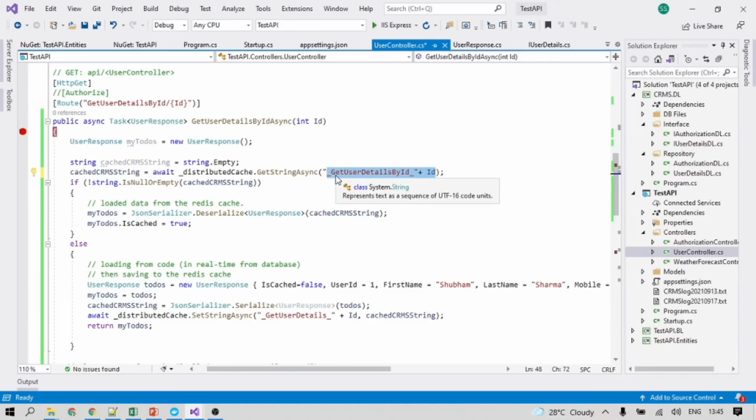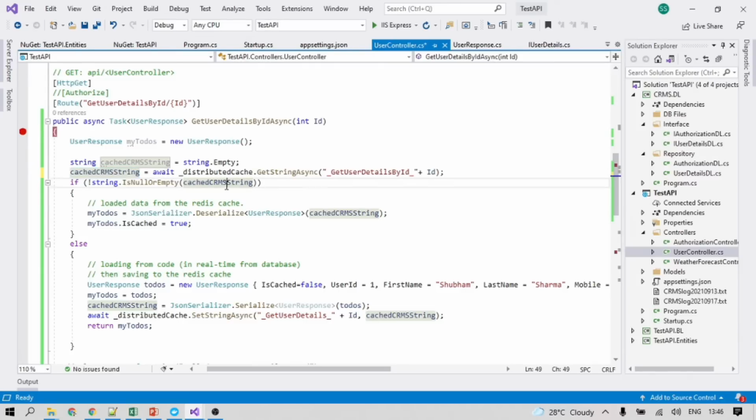If it exists, this call will get the data for this key. Once the data is coming for this key, it means this data has already been cached and is available in the Redis cache. We are binding this data to the cached CRMS string.